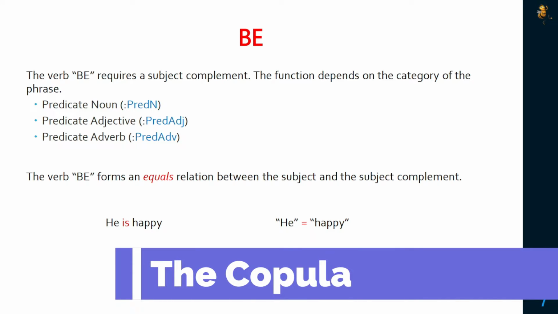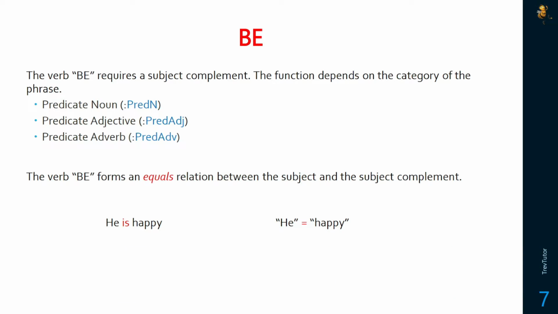The second verb type is be. So this is any verb of the form is, are, am, and this is the main verb. So it's not acting as an auxiliary, it's just acting as the verb. And it has this equals relationship. So in the sentence, he is happy, very simple. The is, the verb be, just functions as an equal. So it's attributing a quality to the subject.